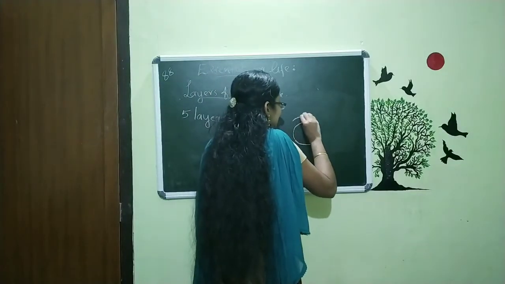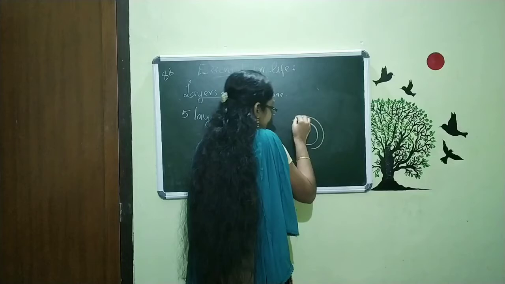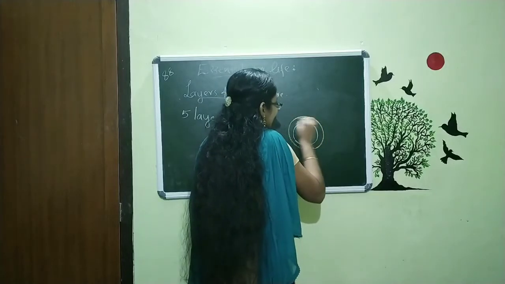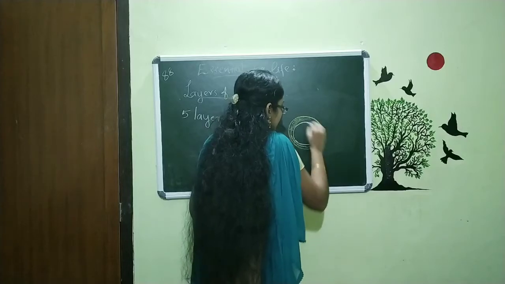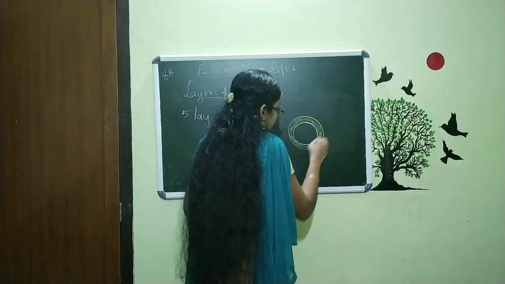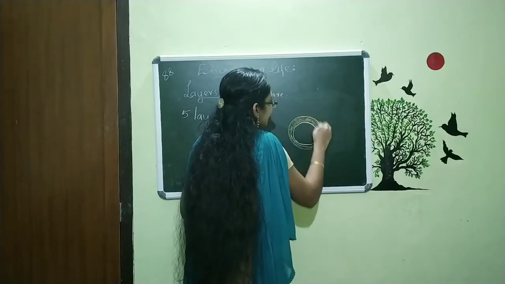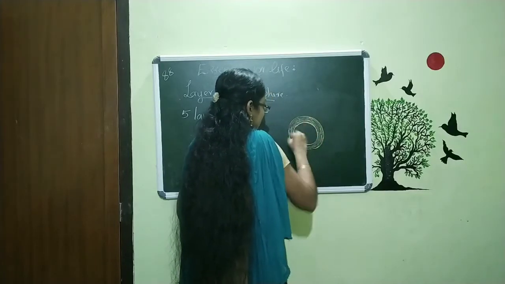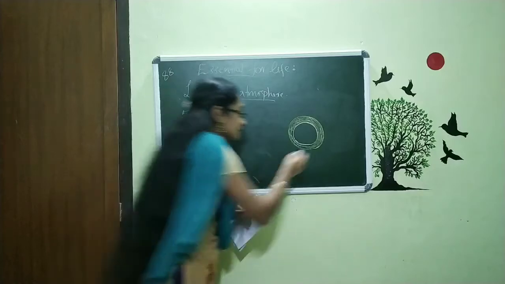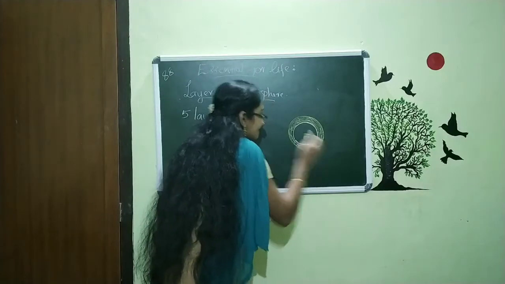We are starting the layer from here. That means the layer near to our Earth's surface. And what is the name of this layer? We can say this is the first layer of our Earth atmosphere.